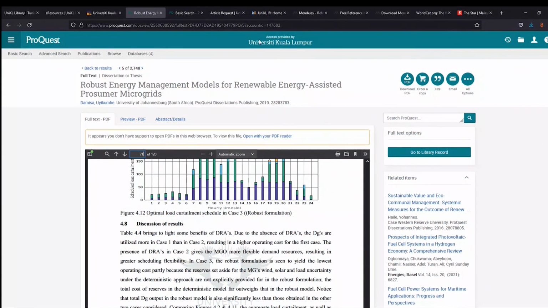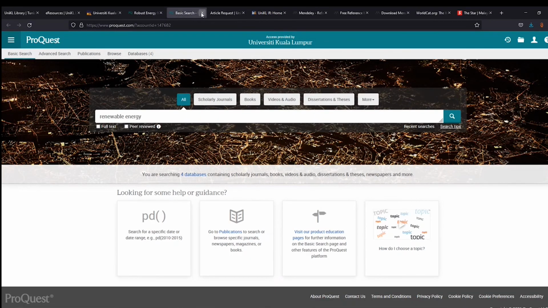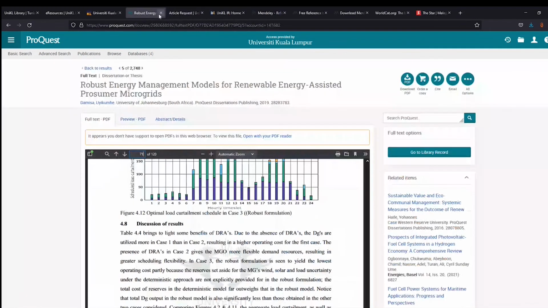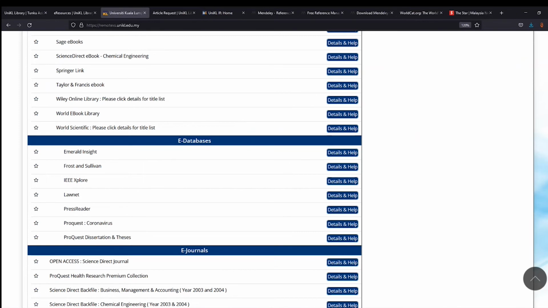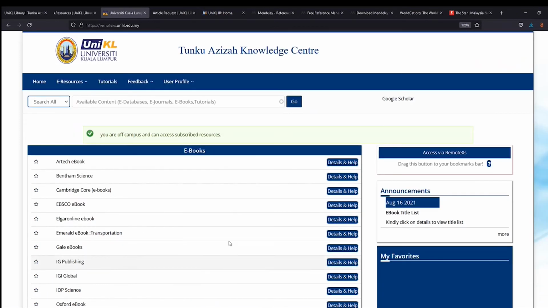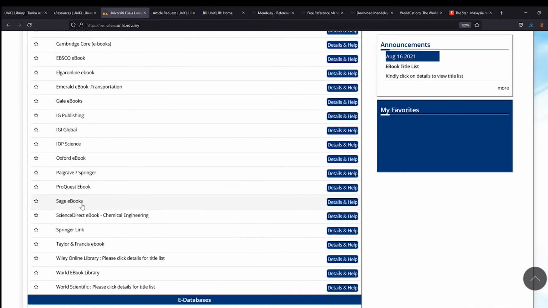Of course, access is provided by University Kuala Lumpur, and you can search after you have acquired your UniKL student domain, by going to remote access, and you can access everything from here. For example, we have Wiley Online Library. Please click detail for the title list.